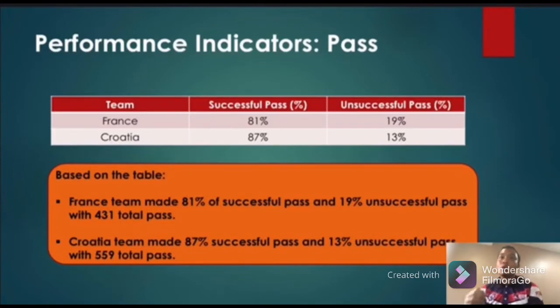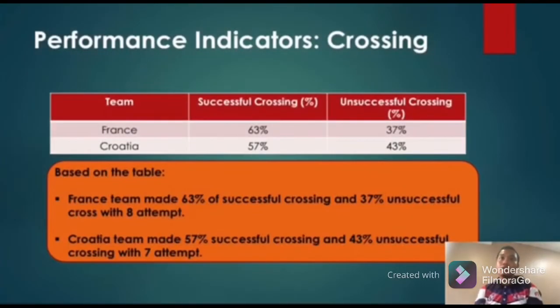This shows that the Croatia team wanted to possess the ball and pass among themselves to break through the France defense to score the goal. Okay, the passing rate is not the indicator that shows a team wins, because the France team won this match 4-2. We proceed to the next performance indicator, which is crossing.